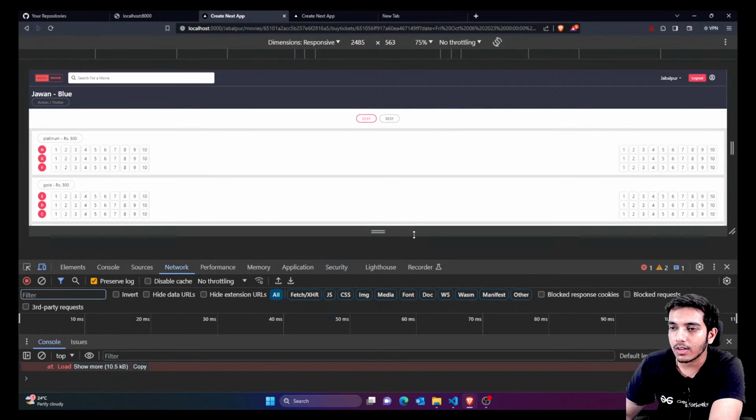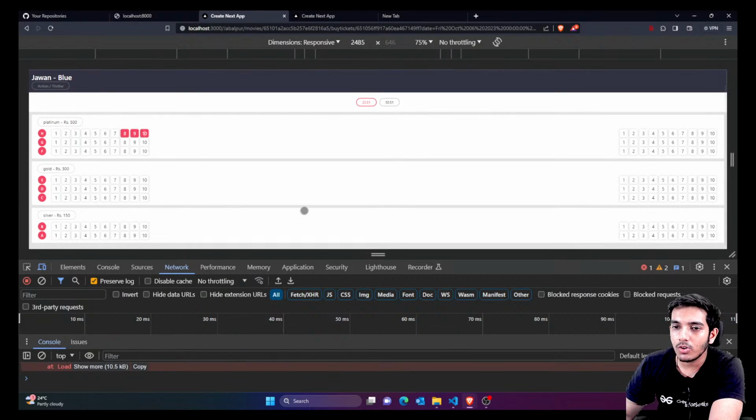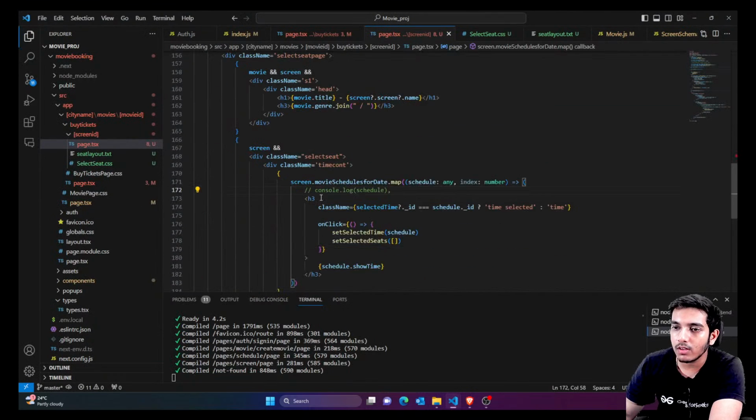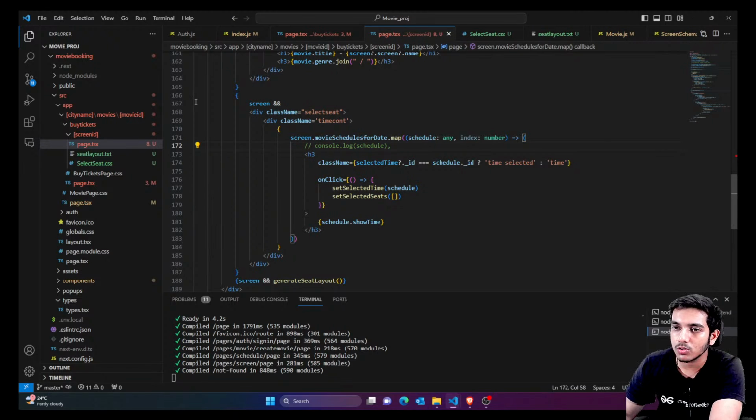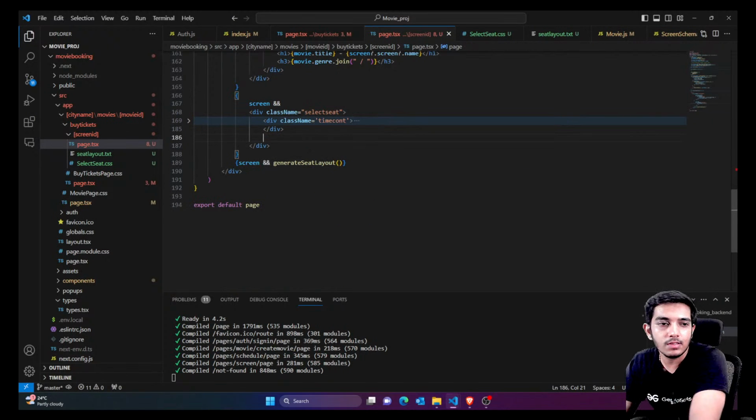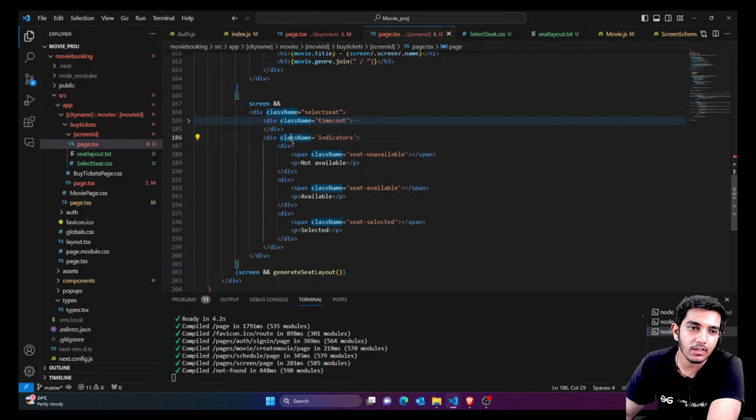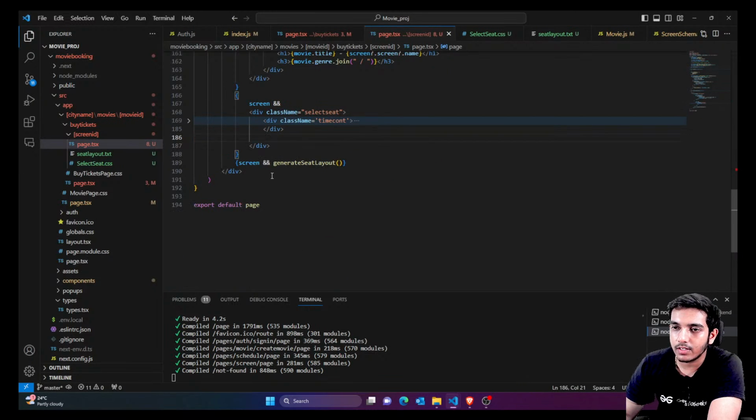Now what you want is, whatever seats you have selected, you just want to show the total. And one more thing, you have to show some indicators also. Let me show the indicators. So this was the time container. Similarly, guys, we have some indicators, and I would just say that these indicators simply look like this. I'm going to show it outside of this.